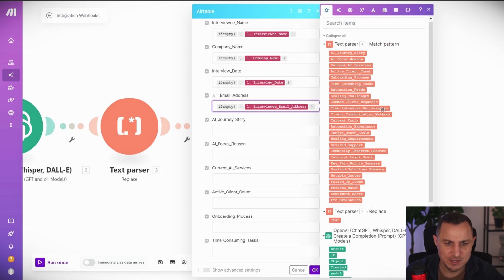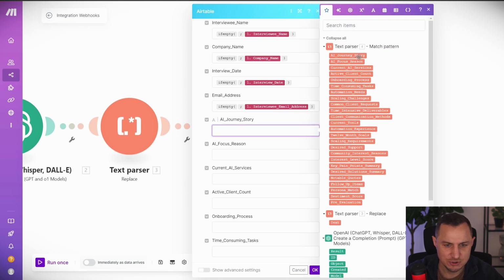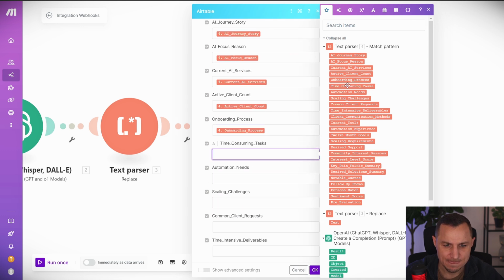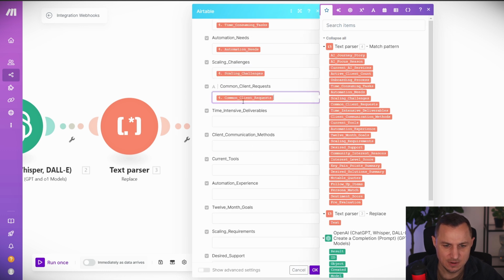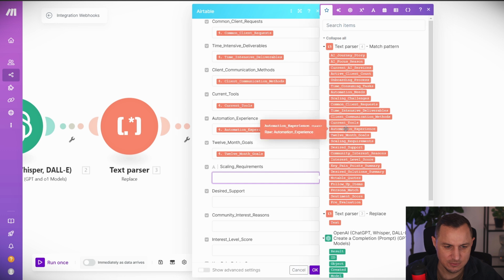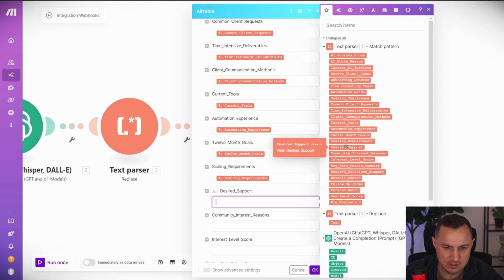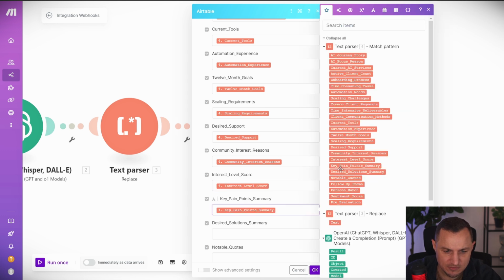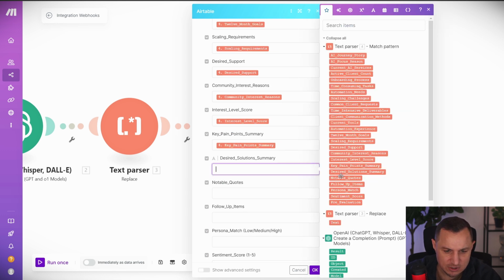So now the rest we get from this text parser. So the journey story, the focus reason, the current AI services, the client count, the onboarding process, time-consuming tasks, automation needs, scaling challenges, common client requests, time-intensive tasks, client communication methods, current tools, and so forth. Okay. So yeah, basically clicking through all of them, scaling requirements here, desire support, community interest reasons. Yeah, you see quite a bit of information that I requested there, or that I tried to get out of